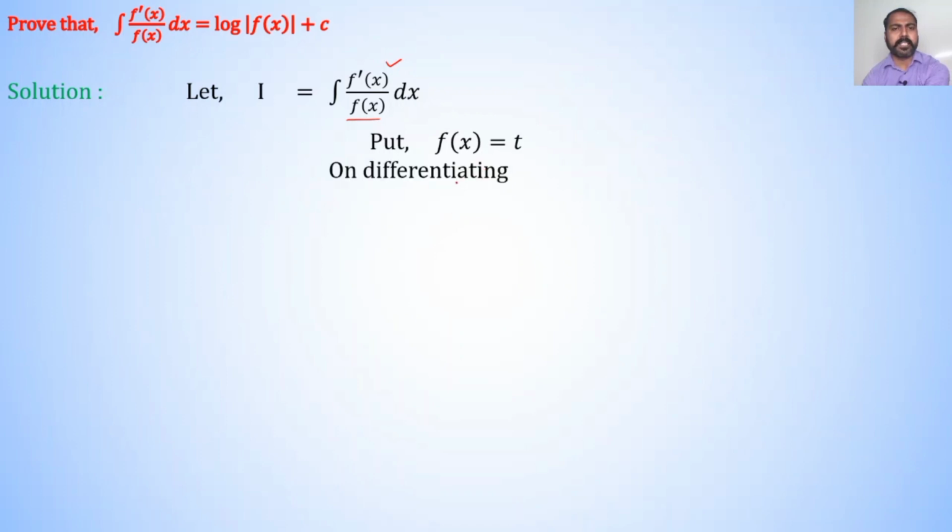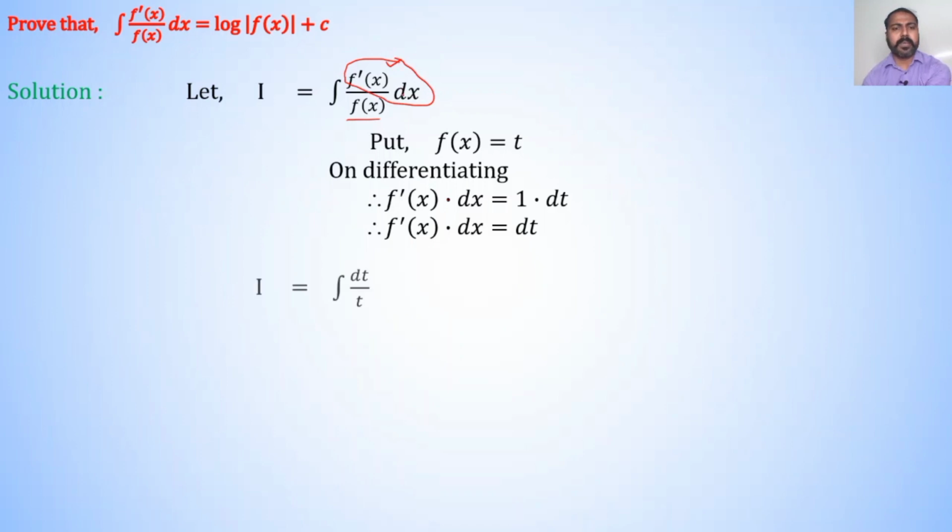On differentiating, derivative of f of x with respect to x is f dash of x into dx is equal to derivative of t with respect to t, which is 1 into dt. Therefore, f dash of x dx is equal to dt. Here is the term f dash of x dx.